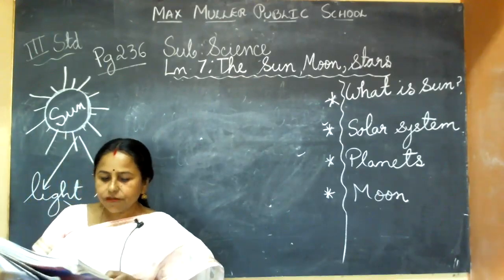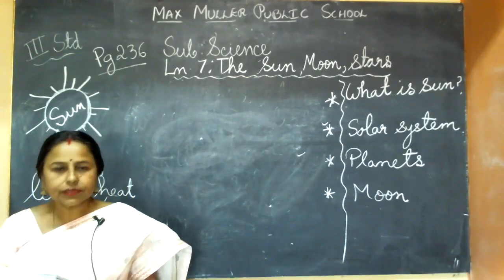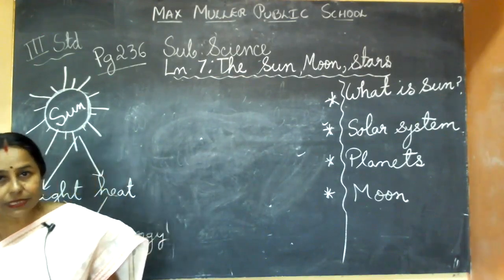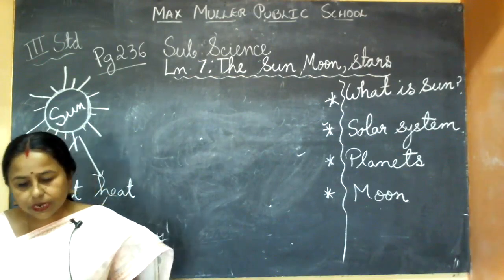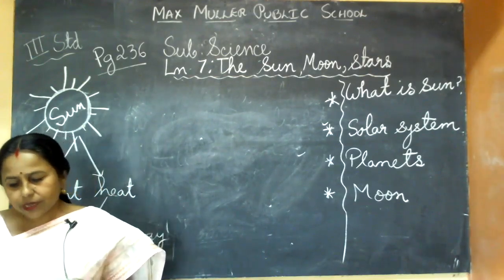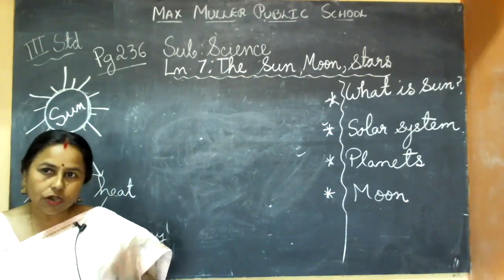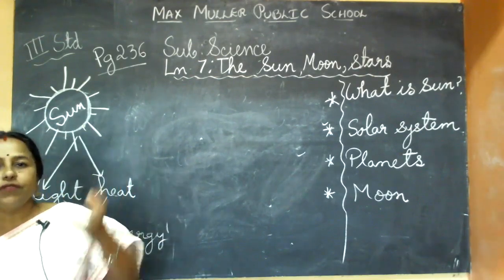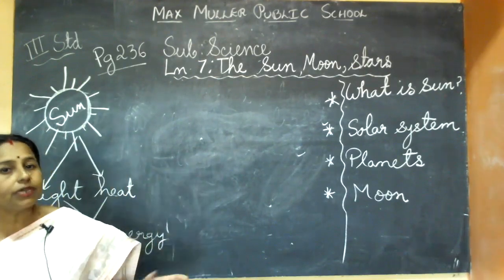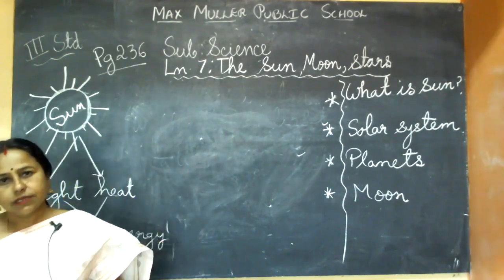Because the sun is giving us two important things, light and heat. Without light from the sun, earth would be a very dark place. There won't be light means there will be a full dark place. There would be no bright sun to warm up your day. There won't be a moon at night also. Even if the moon is there, it won't be visible, because the moon is visible because of sunlight. Sunlight is falling on it, then we are able to see the moon.